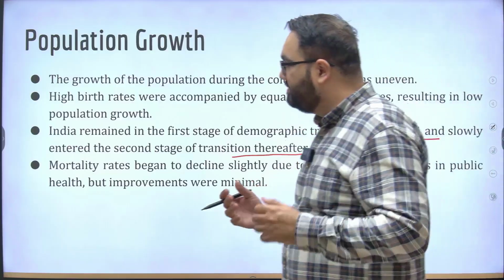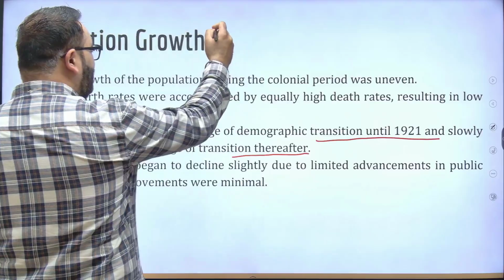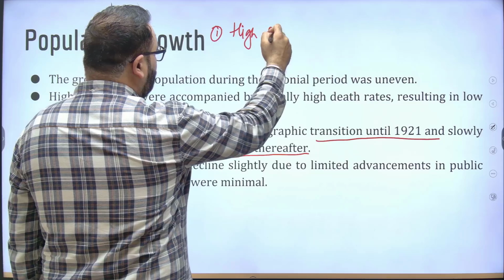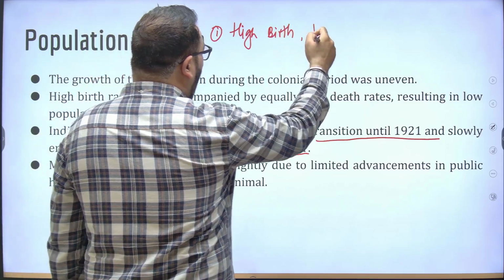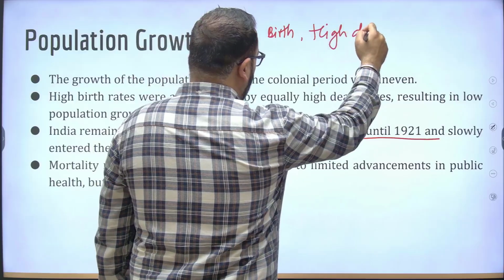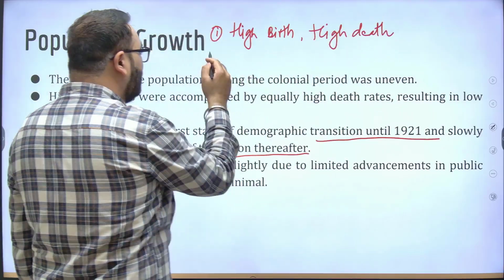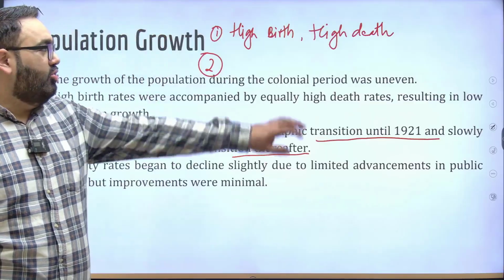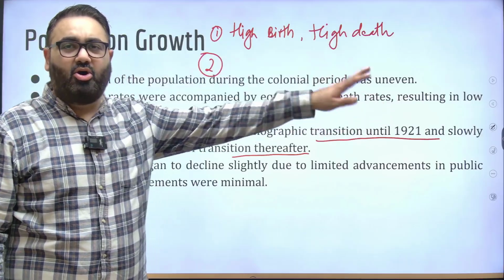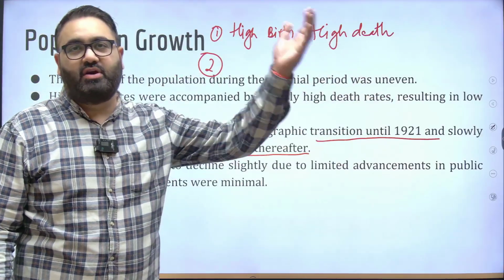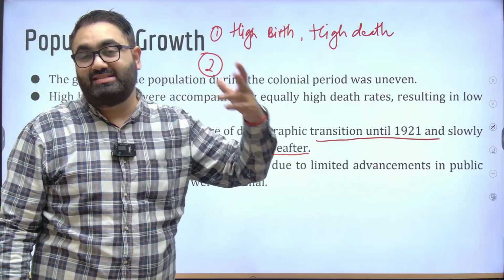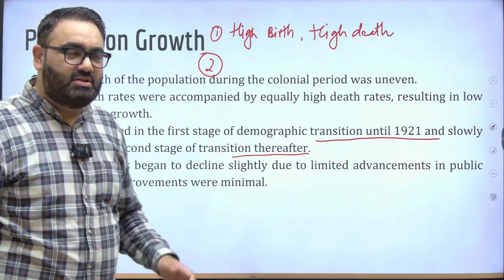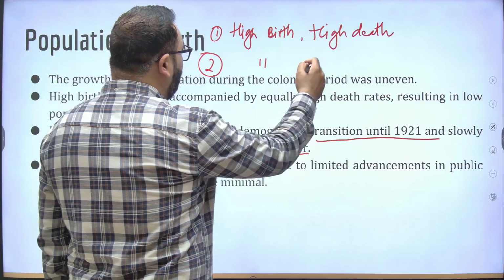Please understand this. It is said that the first stage of a country's progress is high birth rate and high death rate. That's when a country is illiterate, and doesn't have much development. Because you're illiterate, you would have a high birth rate. Because you don't have many medical facilities, you would have a high death rate also. You can't really save a lot of people, you would have many diseases. Slowly, the country then transitions into a situation of high birth rate and low death rate.